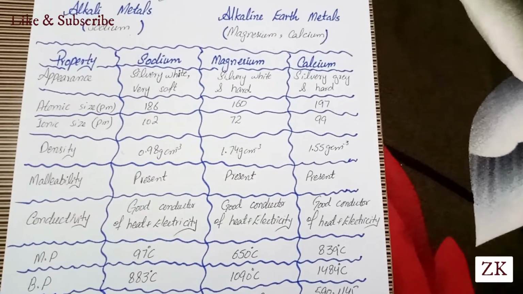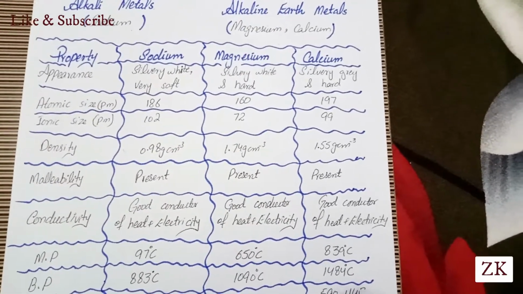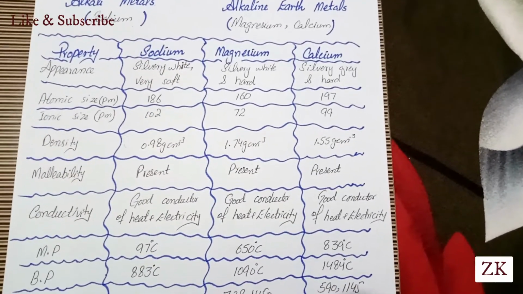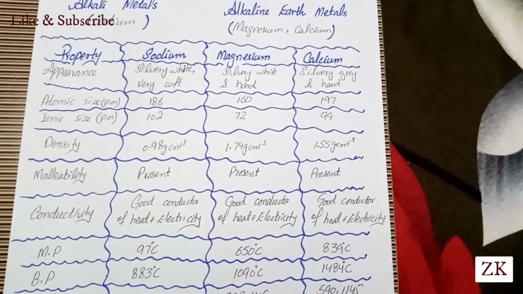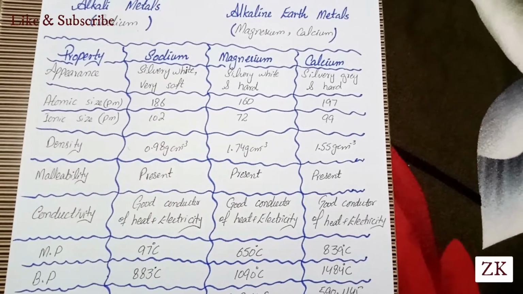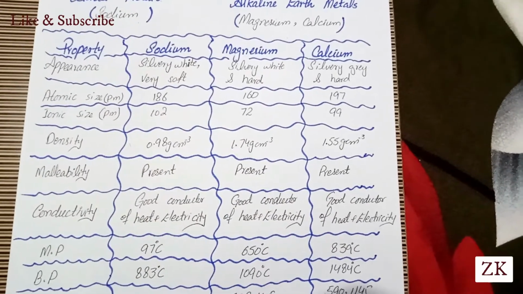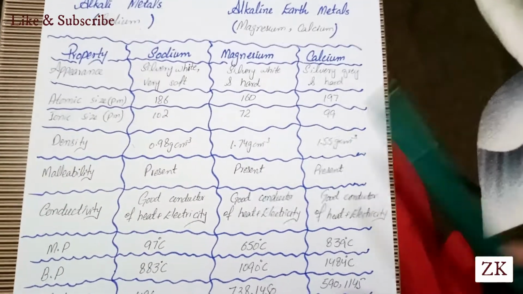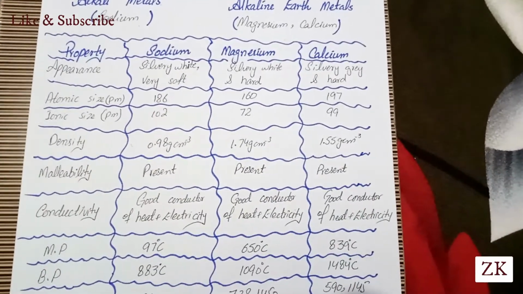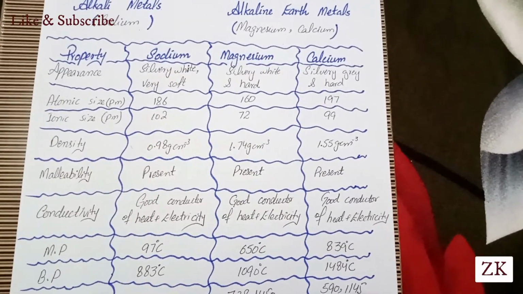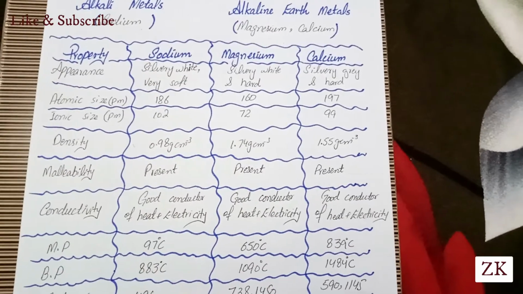Atoms having less atomic size show more melting and boiling point, because it is difficult to break the bonding between the nuclear charge and the outermost electrons of that atom. So if an atom has less atomic size, then its melting and boiling point will be high.